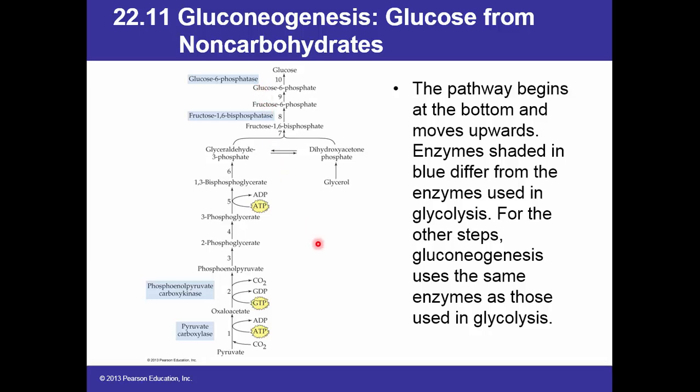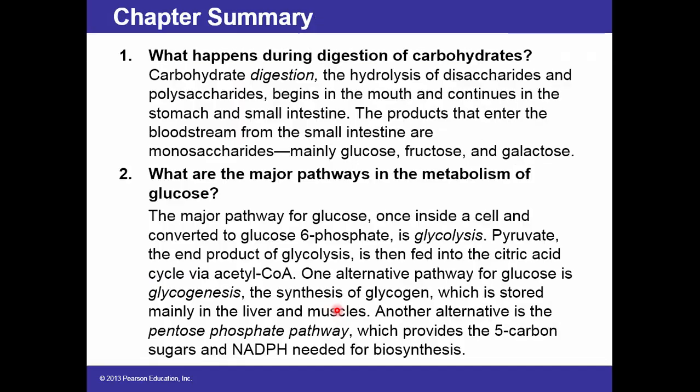So how many ATP and GTP are required? Remember, to synthesize 1 glucose you need to start with 2 pyruvate. So you multiply these by 2. You must use 2 ATP here, plus 2 GTP, plus another 2 ATP. So a total of 4 ATP plus 2 GTP are required for the synthesis of 1 molecule of glucose.